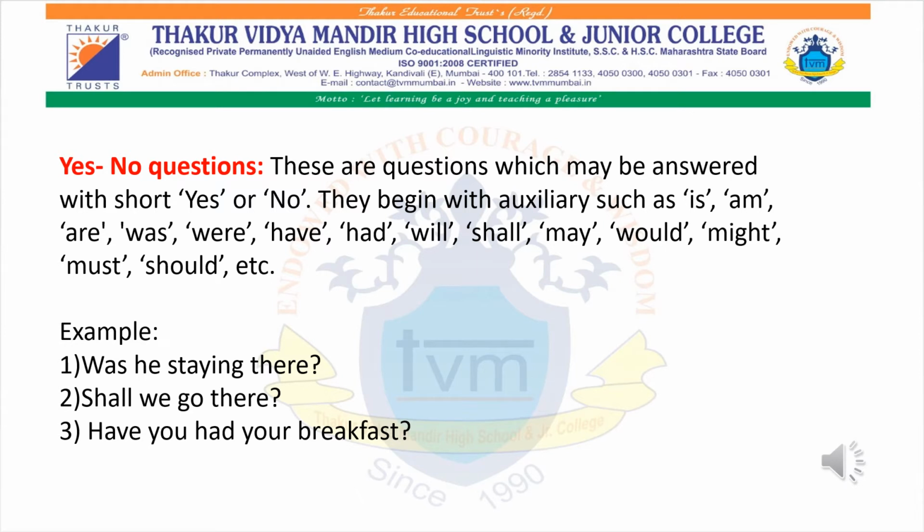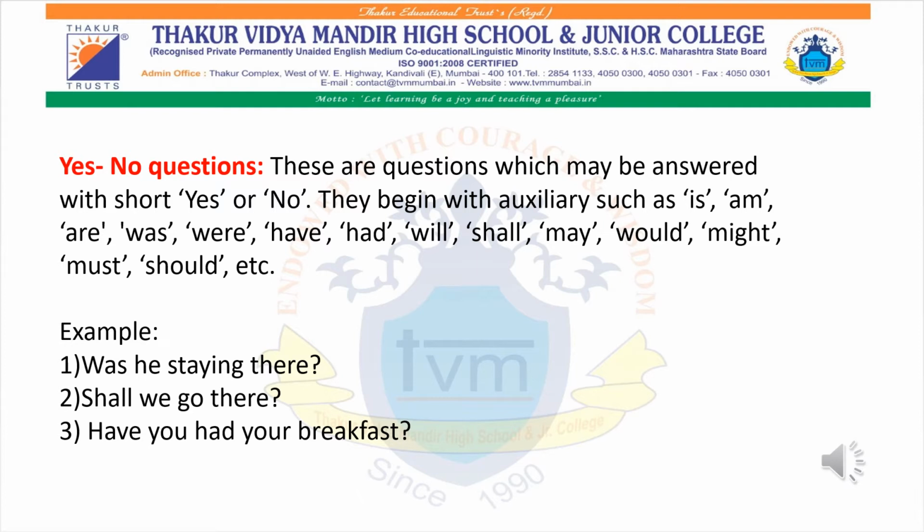Pay attention over here. When you are expecting to get a yes and no question, then these are questions which may be answered with short yes or no, and they begin with auxiliaries such as is, am, are, was, were, have, had, will, shall, may, would, might, must, should, etc. Such auxiliary words when we use in the start instead of WH family words, then it will just give you an answer of yes and no.